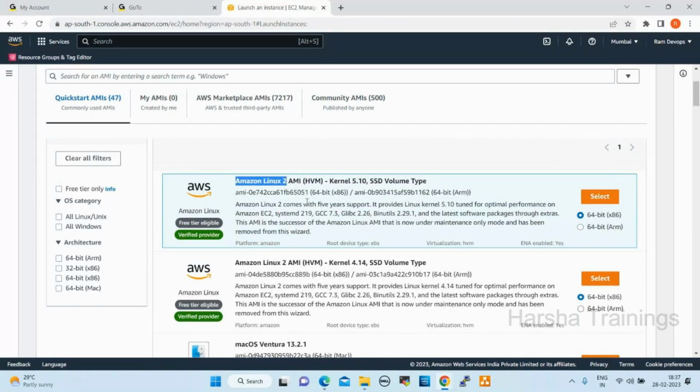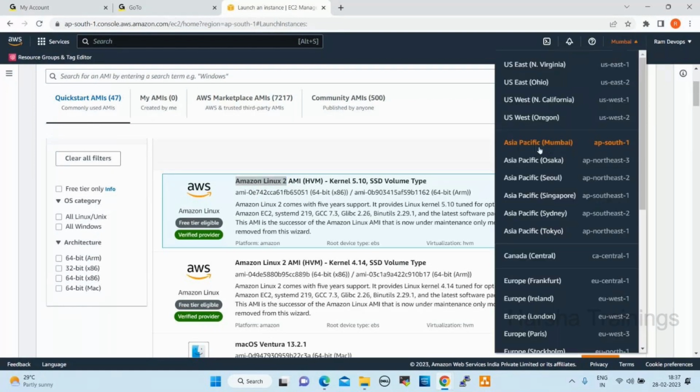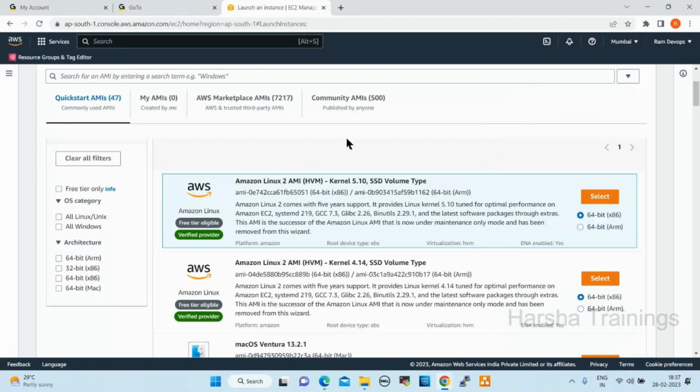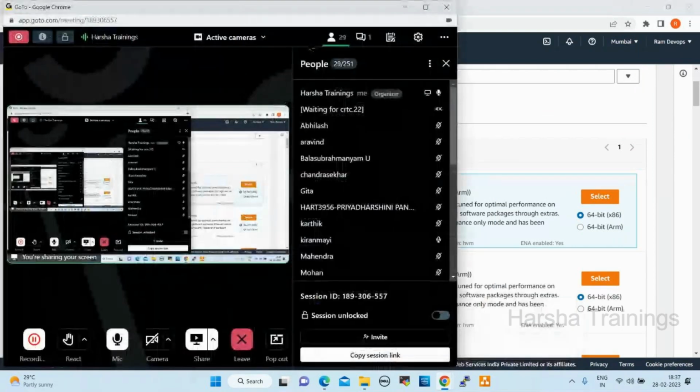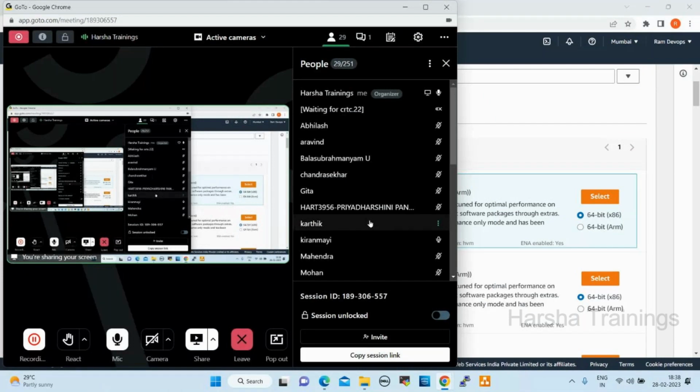I showed you Amazon Linux 2 open issues. This image belongs to the Mumbai region. In this region, this image has some issues, so it will impact our account also. Is that clear? Fine.